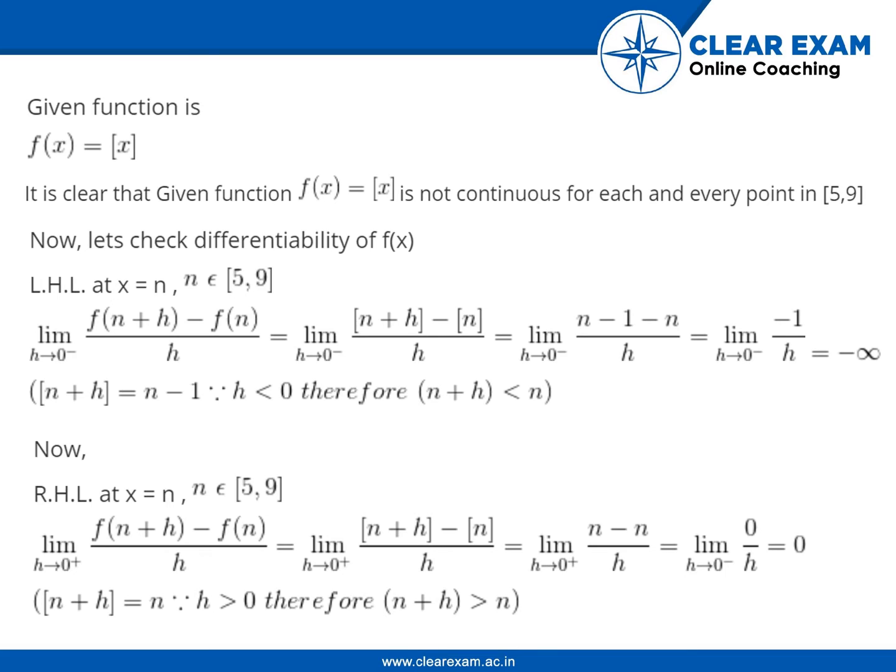Now RHL at x is equal to n, where n belongs to closed interval 5, 9, is limit of f of n plus h minus f of n upon h, where h tends to 0, is equal to limit of step of n plus h minus step of n upon h, where h tends to 0, is equal to limit of n minus n upon h, where h tends to 0, is equal to limit of 0 upon h, where h tends to 0, is equal to 0. Step of n plus h is equal to n, since h is greater than 0, therefore n plus h is greater than n.